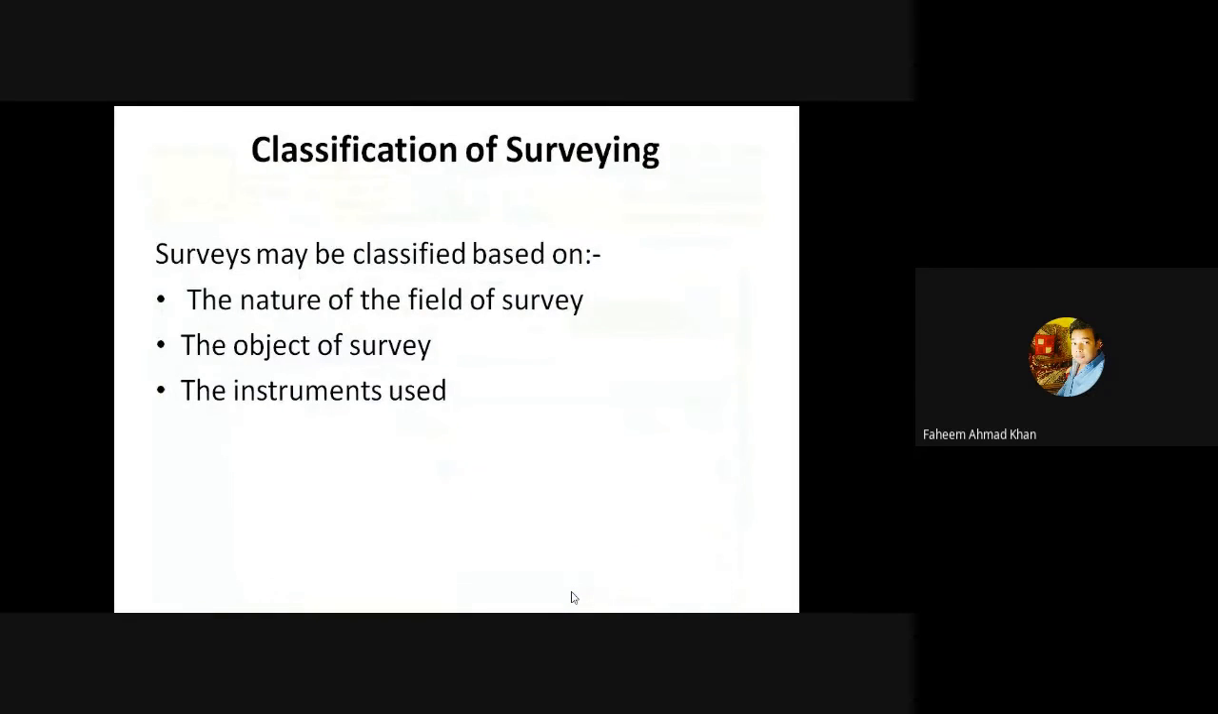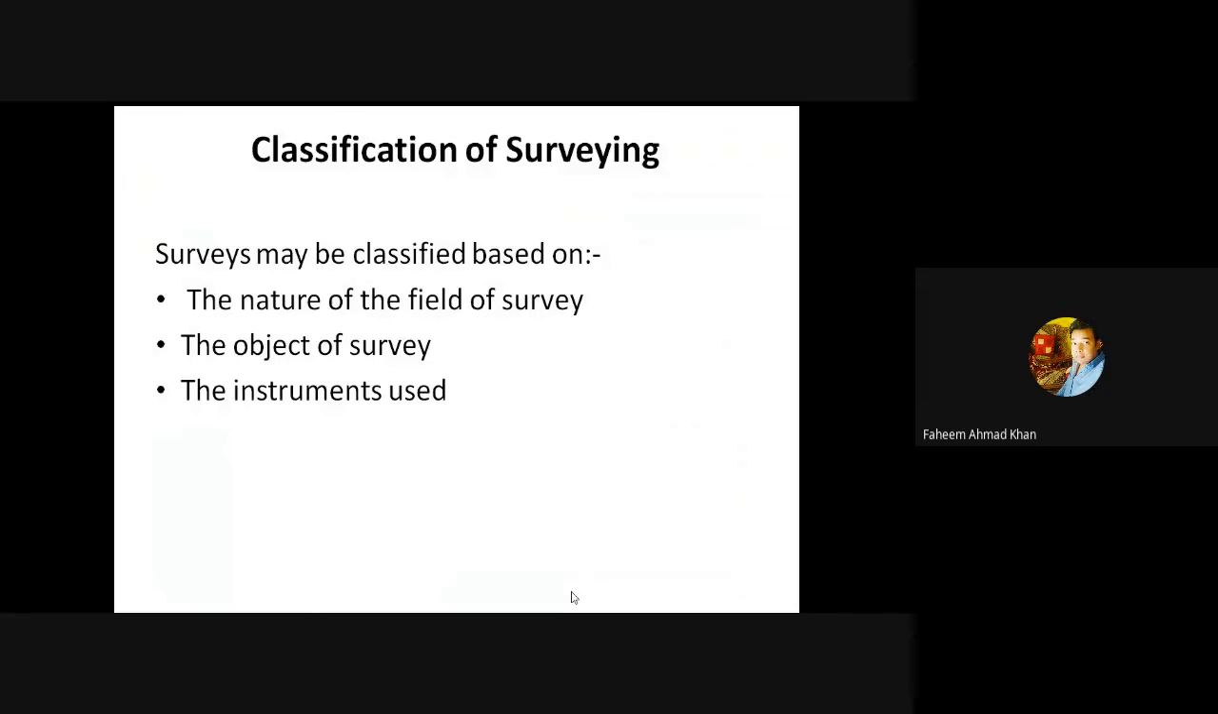Coming on to the classification of surveying, the survey can be classified on some parameters which are based on the nature of the field of survey. You have a land, or you have air or water survey. Now next is the object of the survey. What is the object of your survey? And last, the instrument of the survey used. So the classification of survey has been done considering these three major points: the nature of the field of survey, the object of the survey, and the instruments used.